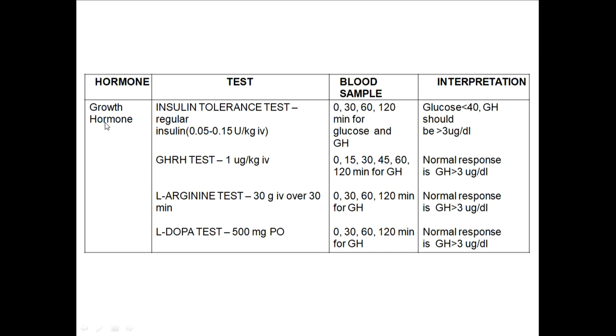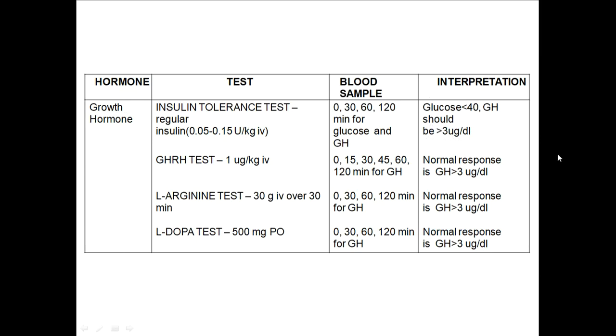Normally, in normal patients, if you give insulin, there will be hypoglycemia. Because of hypoglycemia, growth hormone levels increase in the blood, so that glucose levels should increase. I told you about growth hormone in the previous class. In acromegaly patients, growth hormone excess causes hyperglycemia, and they are more likely to develop diabetes. Growth hormone leads to hyperglycemia. So since there is hypoglycemia, our body detects it and increases growth hormone levels, and these growth hormone levels increase the sugar level. So in normal patients, if you give insulin, growth hormone levels should increase, and that increase will be greater than 3 microgram per dl.